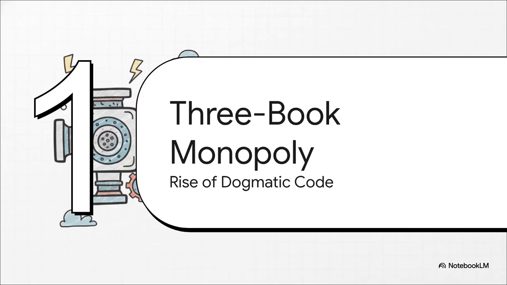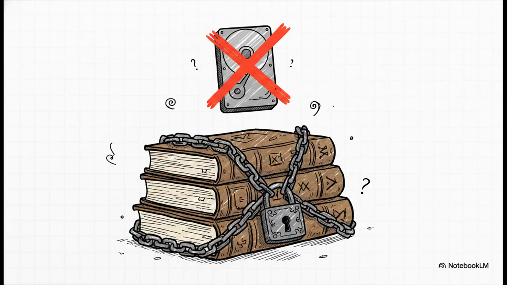Which brings us to Section 3, the three-book monopoly. Once that original scientific data was purged, new operating systems took over completely. The author explicitly characterizes the central texts of the Abrahamic faiths, the Torah, the Bible, and the Quran, as a three-book monopoly. From the strict thermodynamic lens of this author, these are viewed as essentially dataless books, engineered purely to control populations through fear in a post-collapse high-entropy world.